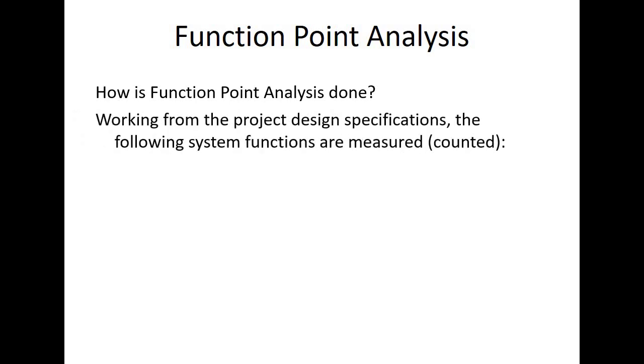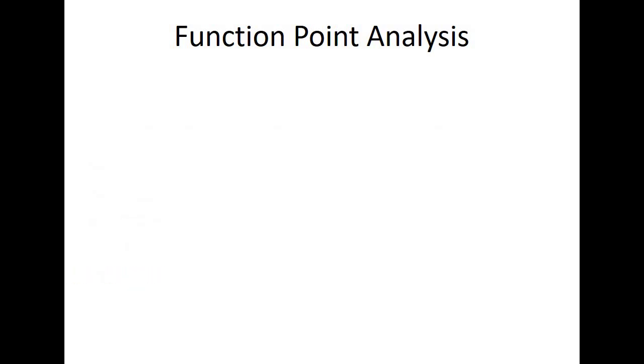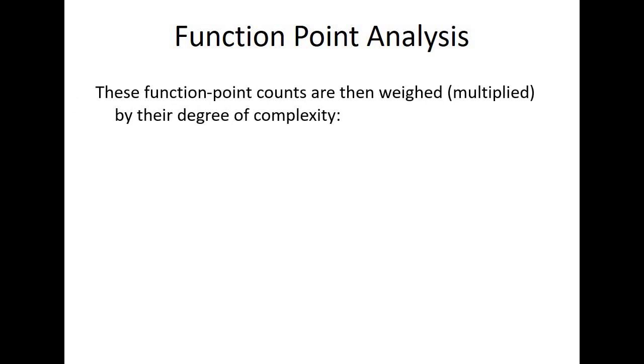So working from the project design specification, the following system functions are measured. One is the number of inputs, the number of outputs, the number of files we talked just now, the inquiries we talked about, the interfaces, and then further what we do is that these function points are then weighed or multiplied by their degree of complexity.